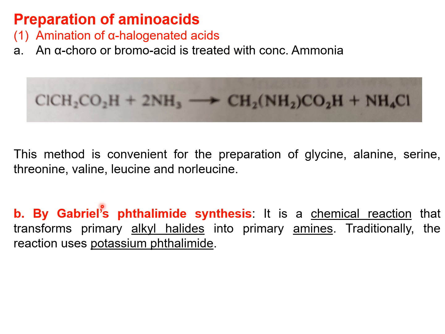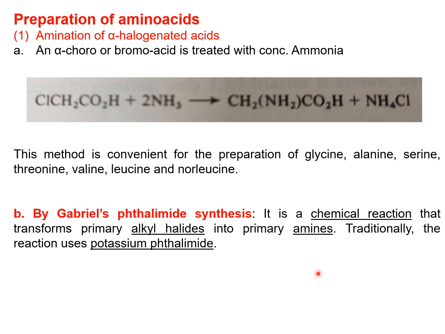Next one is the Gabriel's phthalimide synthesis. The yields obtained by the above method, that is the first method, are variable because of side reactions. Means from the first method we will get byproducts, or it may undergo side reactions. So we are going to obtain these amino acids through Gabriel's phthalimide synthesis.